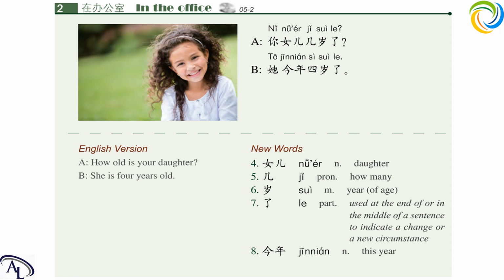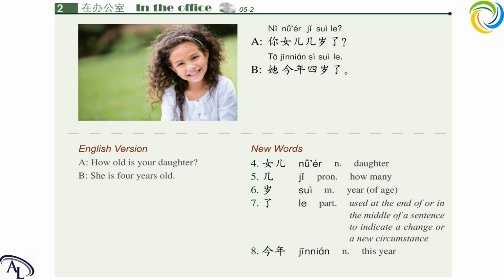The next one is 几。Read after me, please. 几, the initial j, the final i. 几, a third tone word. It means how many. We just came across it before. 几, how many? And how many people is 几口人, right? How many people in the family? 几口人。And if you're not asking about how many people in the family, just generally, then you can exchange this measure word with 个, which is the general measure word.